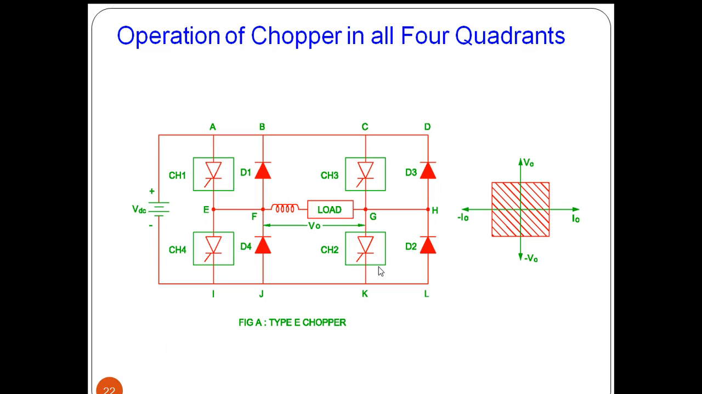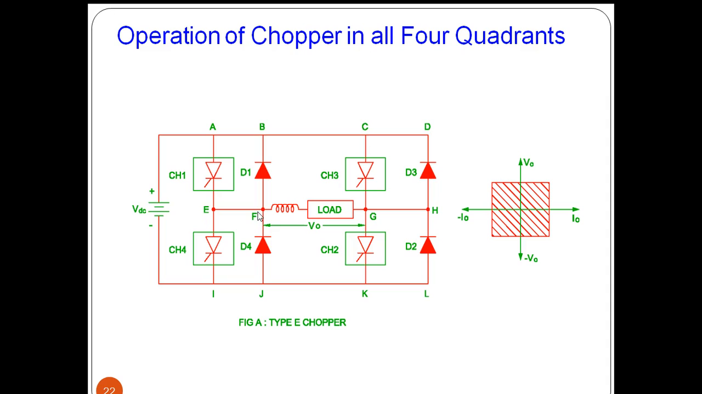And when we are switching on CH1 and CH2, the DC supply will appear across the load, and current flows from source plus terminal through CH1, through load, through CH2, and it goes back to source. So in this closed path the current flows. When current flows in this path, the V naught will be available across the load, as plus terminal is available across F, the same sign convention assumed earlier. So that's why V naught is positive.